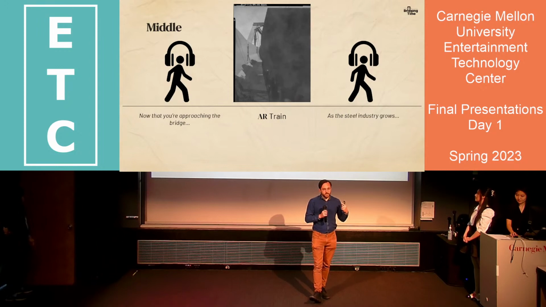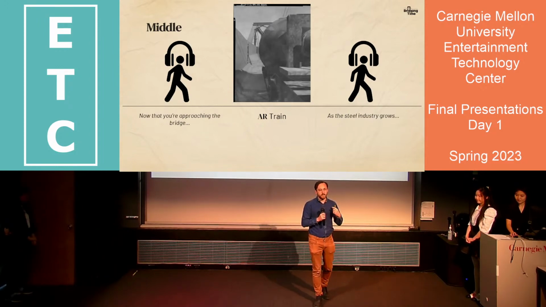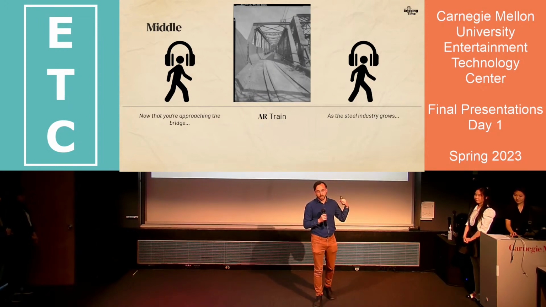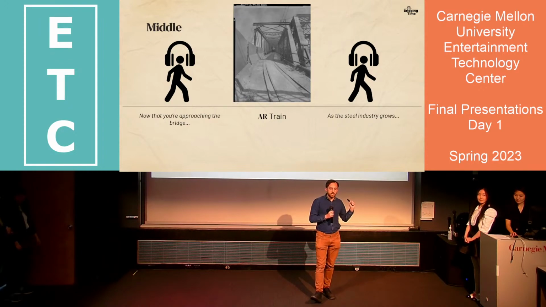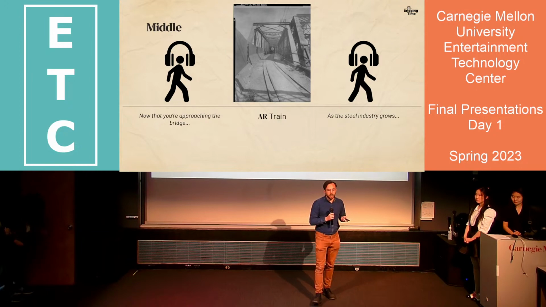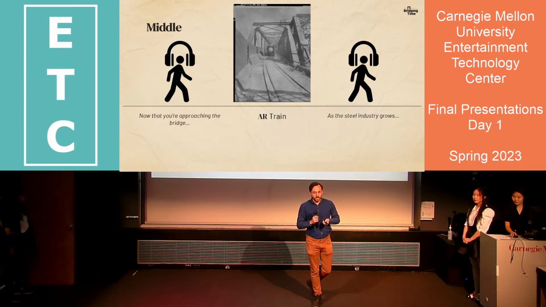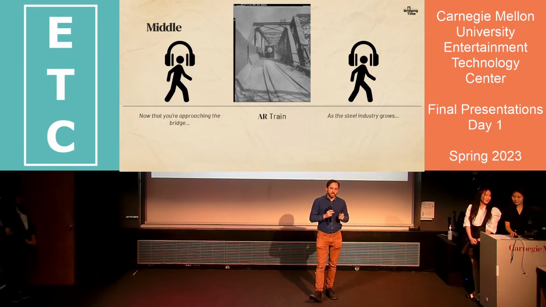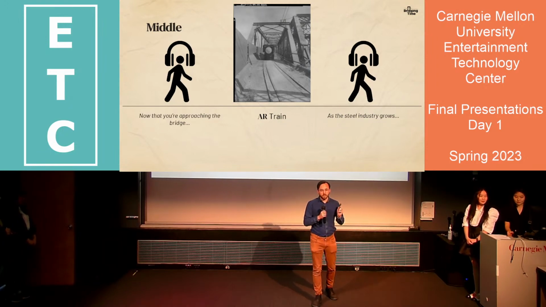Then when they reach the foot of the bridge, we present them with another photograph, this time of a train going down the bridge. Just like the other photo, the train itself and the effects and the shadows were all composited in by us. Then the guest continues walking towards the center of the bridge. Here we discuss the macroeconomic and environmental reasons that the steel mill eventually closed.